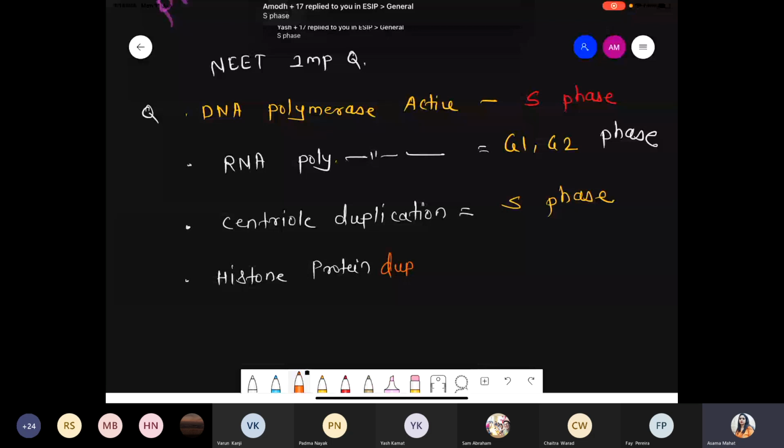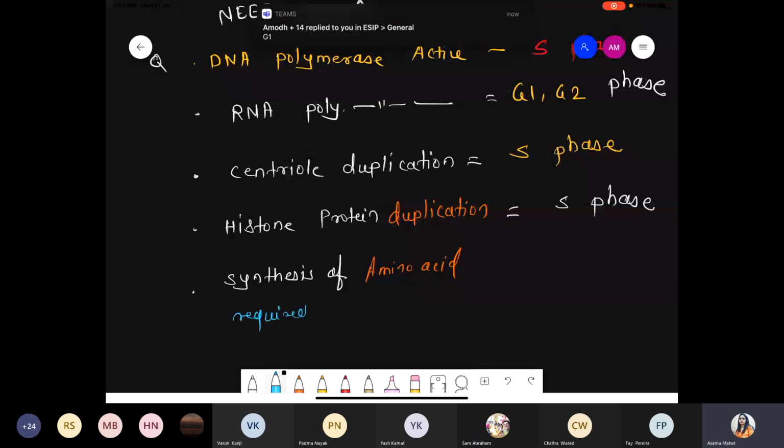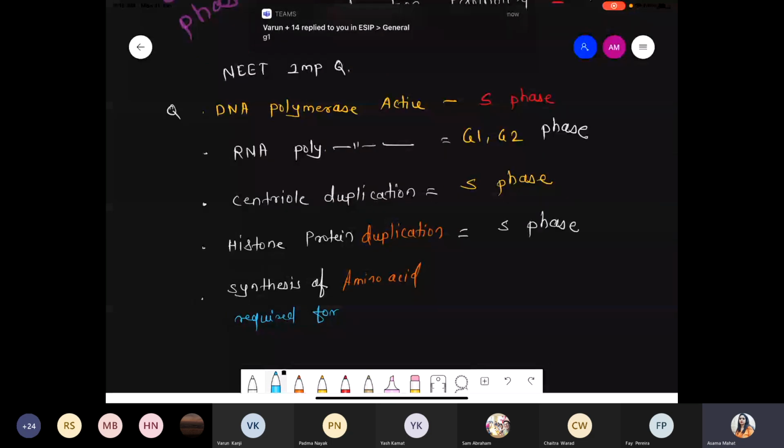And last question. Now tell me, synthesis of amino acid. Synthesis of amino acid which is required for histone protein formation.